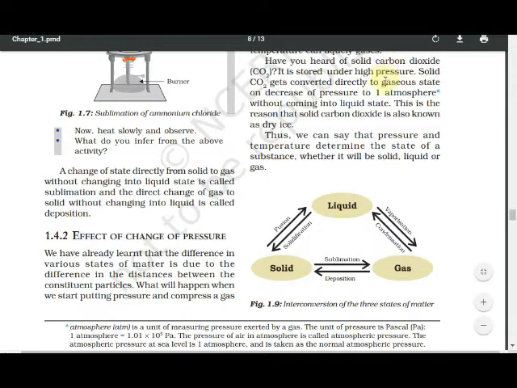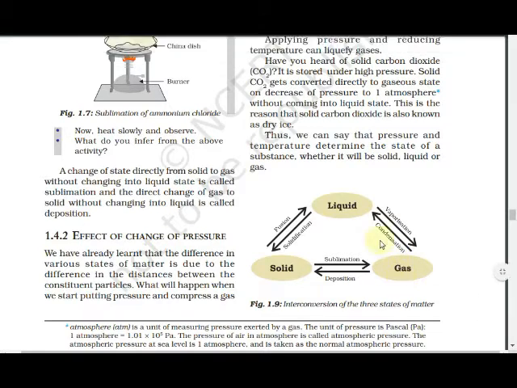When gas changes into liquid, condensation. When steam cools, you will see water droplets collected on the back side of the plate. Yes or no? This means the vapor changes into liquid droplets. This is known as condensation.